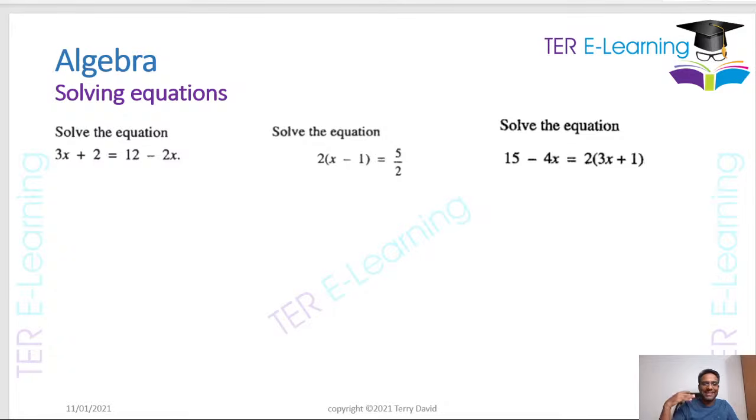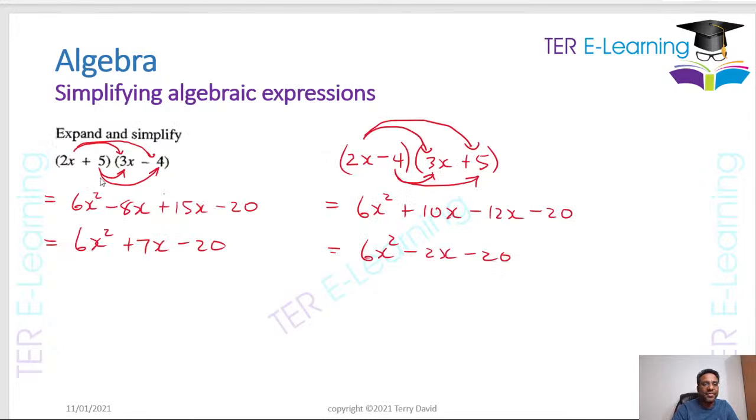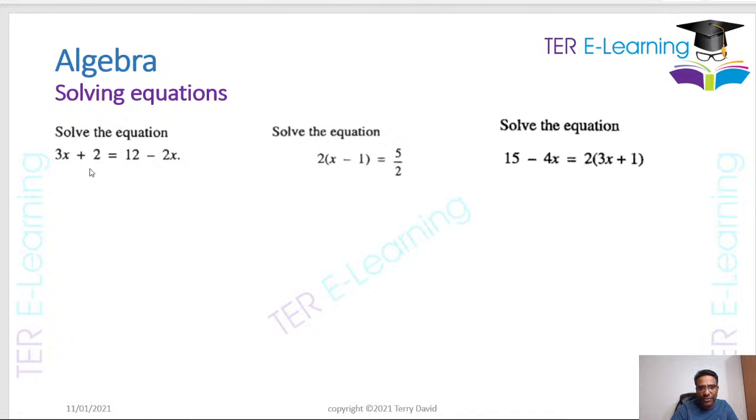Right, so that is expanding and simplifying algebraic expressions. Now, what you guys need to be able to do as well is to solve equations. Simplifying algebraic expressions, there are no equal signs. If you look back at all these questions here, they said expand and simplify. You won't solve for anything. In these equations, sorry, you are solving them. Notice the question is saying solve, which means you are finding a value for x which satisfies this equation.